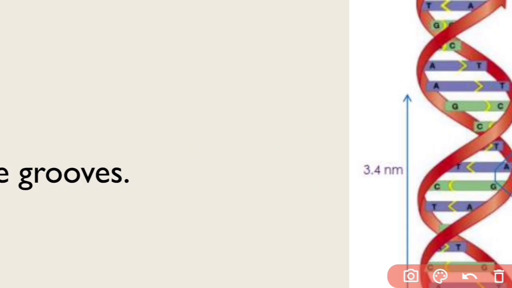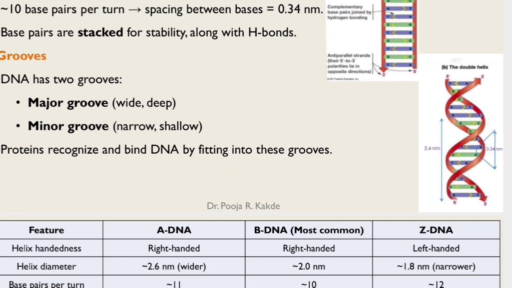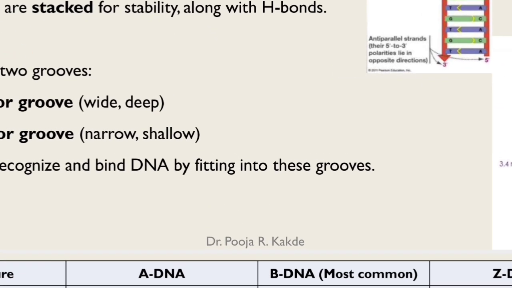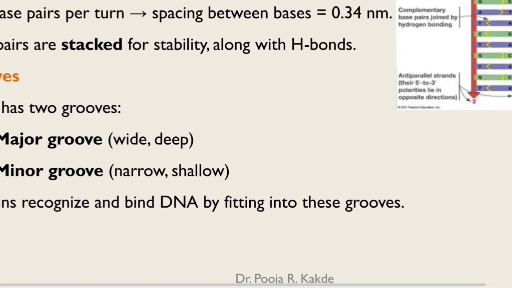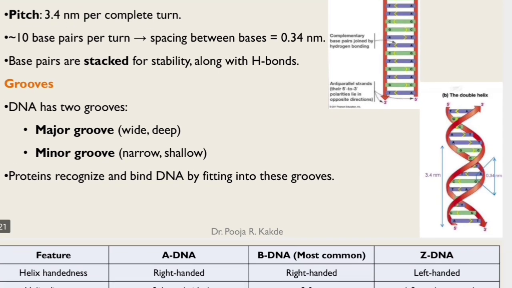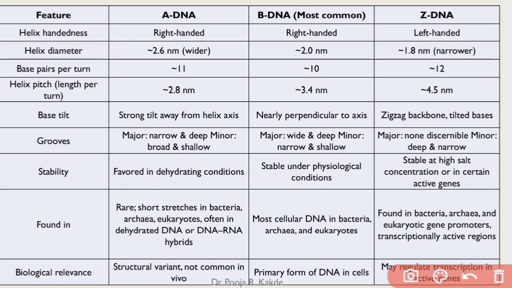If we talk about this helical structure, it contains some grooves. There are two types of grooves present, major groove and minor groove. Major groove is wide and deep, whereas minor groove is narrow and shallow. Why are these grooves important? These grooves are important because proteins act on that DNA strand and recognize these grooves for binding to DNA.